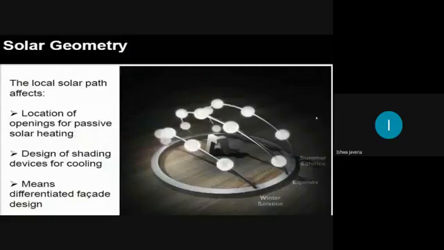Dear students, this is a reminder of how the sun comes from the east and sets on the west side. This is the east and this is the west, and the sun rises from here, bends towards the south side, and sets on the west side. So we need to identify the location of openings for passive solar heating. We need to identify the design of shading devices for cooling, which means differentiated facade design. We'll be updating ourselves on these 3 points.